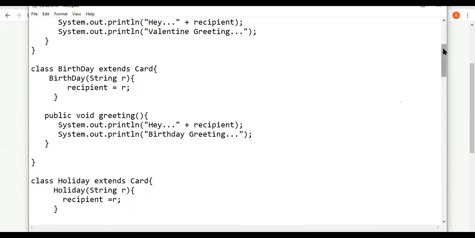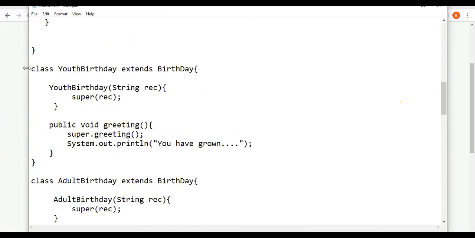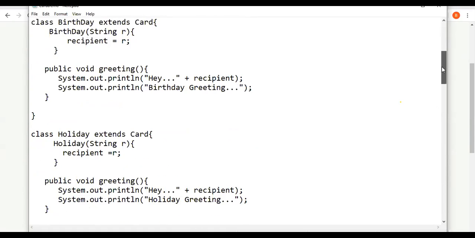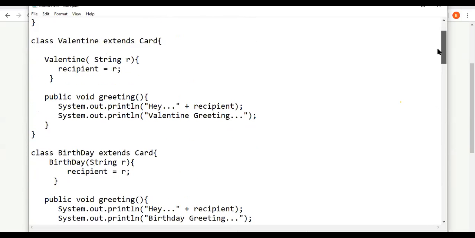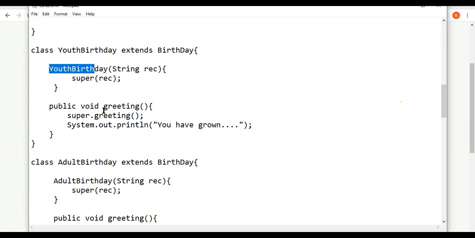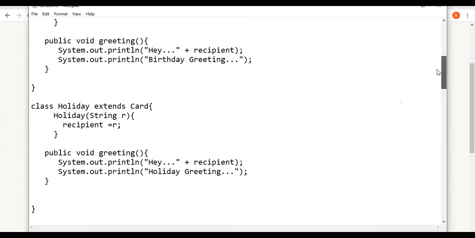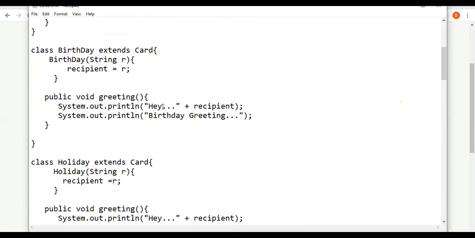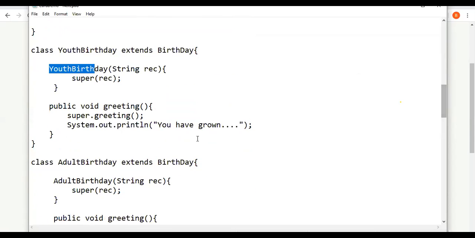We are going to create two more subclasses for the class birthday. Class youth birthday extends birthday, youth birthday string recipient, super REC. Super means it will pass on to the superclass, which is birthday. It will come here, and recipient will be assigned with R. That is what it does. In the greeting method of the youth birthday, first we call super.greeting. The superclass is birthday, so it will display hey recipient, the name of the recipient, and then it will display it is a birthday greeting. After doing that, we display you have grown a lot.